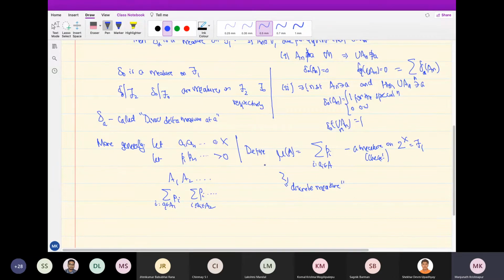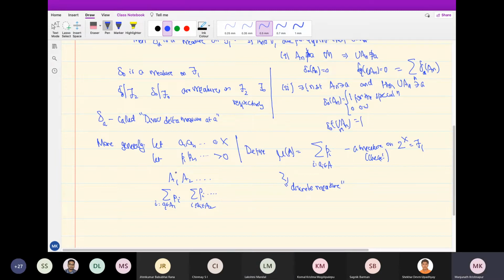Question? Yes, sir. Here, probabilities Pi are already assigned to each and every point Ai. That is assumed, that's what I meant. P1, P2, etc. for A1, A2. I could call it P sub A1, P sub A2 if you want, I call it P1, P2. That's all. So there is some countable collection in X, and at all those points, I assign some non-negative numbers, or positive numbers, let's say. Okay, thank you.